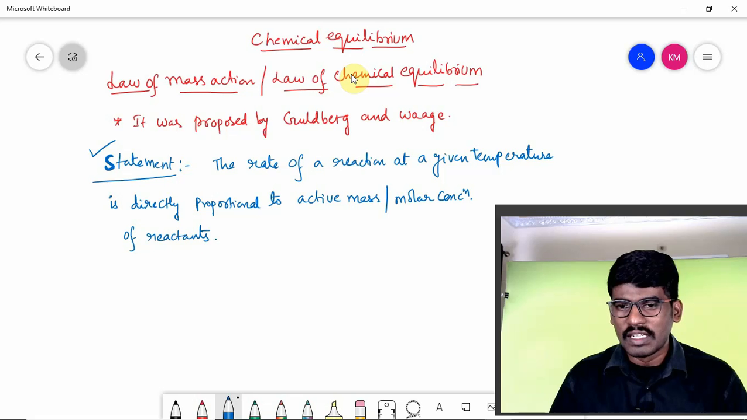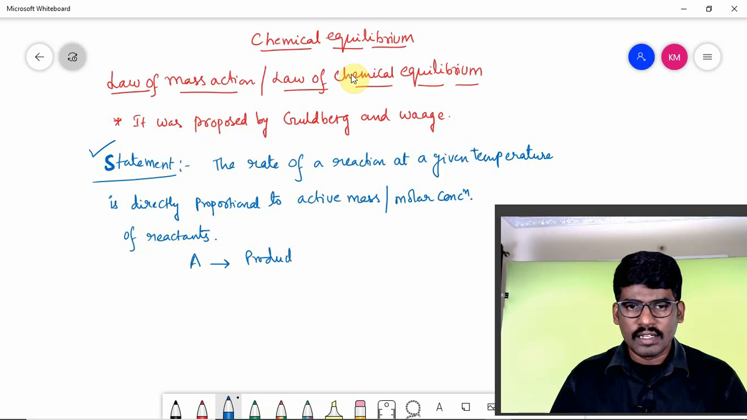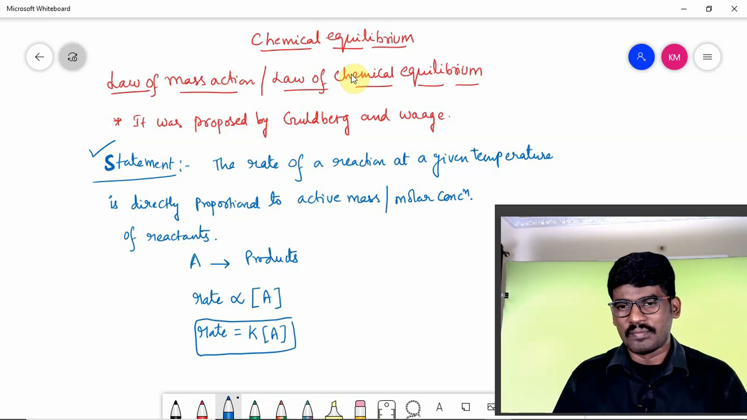If you consider an example, that is A giving rise to products, then the rate of reaction is directly proportional to the active mass of A. Active mass or concentration can be represented with square brackets. So if you remove the proportionality symbol, we can keep K. So rate is equal to K into concentration of A. So this is the rate law, or rate expression.